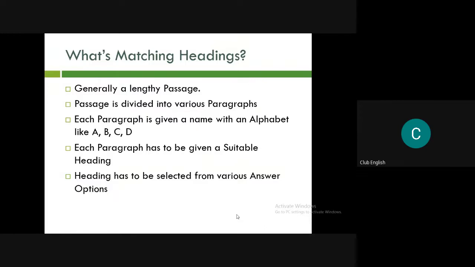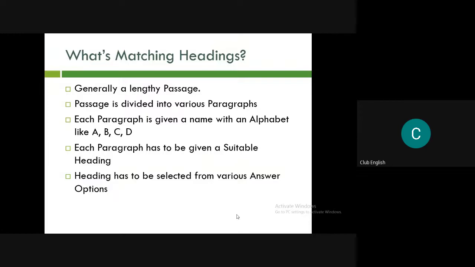Okay. So it is a passage which is divided into various paragraphs. As you can understand, this is one passage divided into several paragraphs, and these paragraphs are named A, B, C, D in alphabet. The first paragraph would be A, the second paragraph would be B, and then C, and then D likewise.